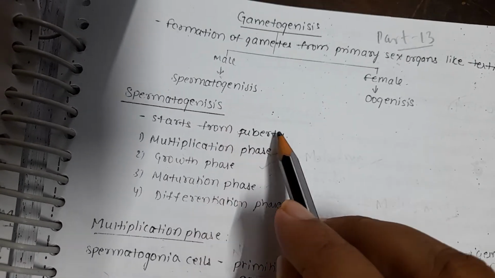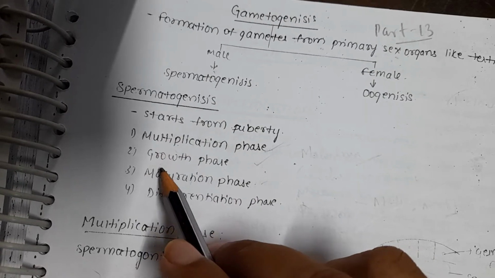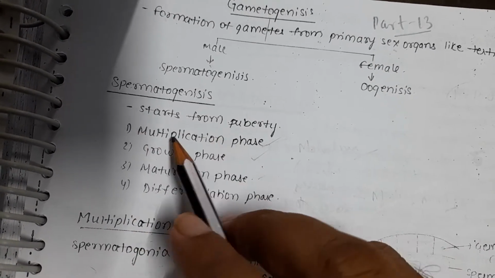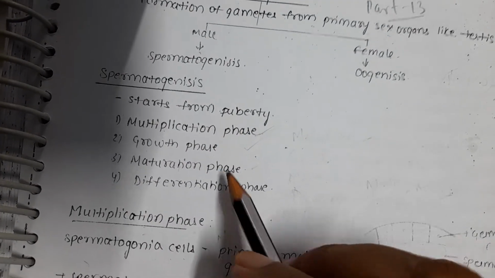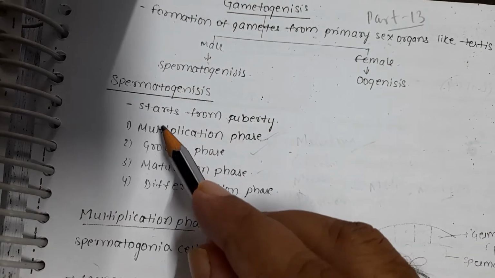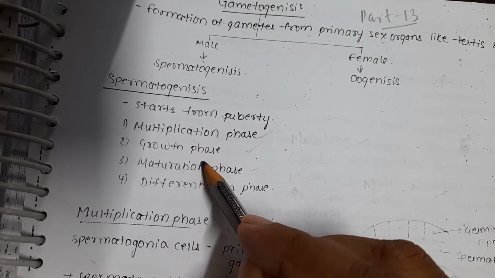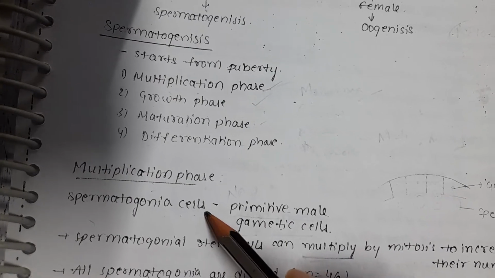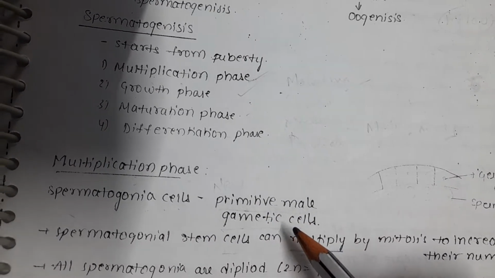Spermatogenesis starts from the puberty. There are four phases here. You can remember them like that: multiplication phase, growth phase, maturation phase, and differentiation phase. Let us take the first one, the multiplication phase. Spermatogonial cells are the primitive male gametic cells.